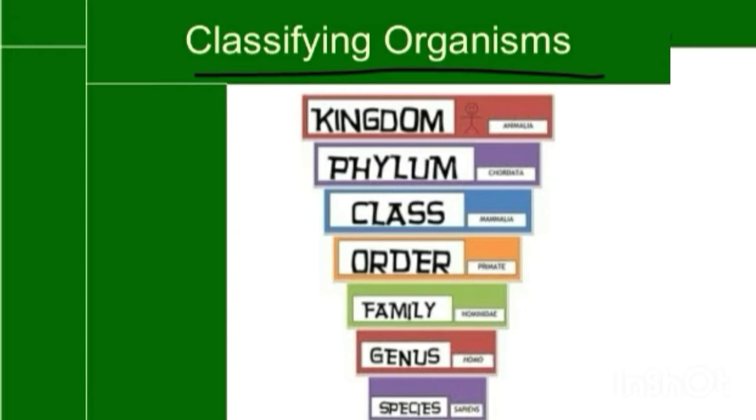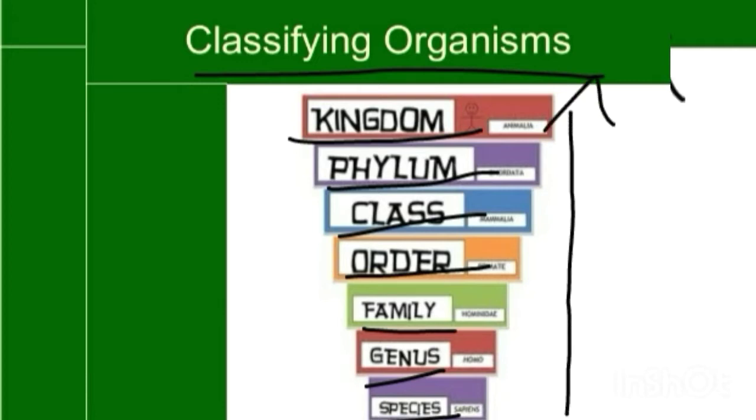So we can classify them based on the kingdoms, or based on the phylums, based on the class, based on the order, or based on the family, based on the genus, or based on the species. And we know that species is the lowest part, so it goes from the lowest group to the highest group.